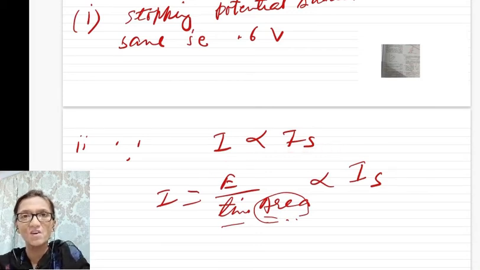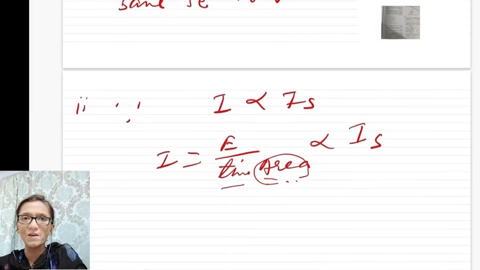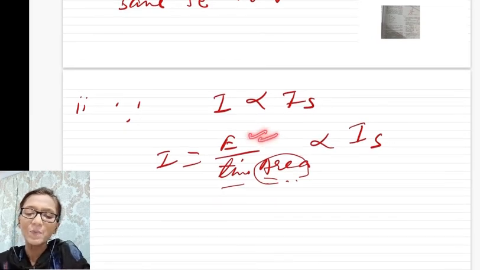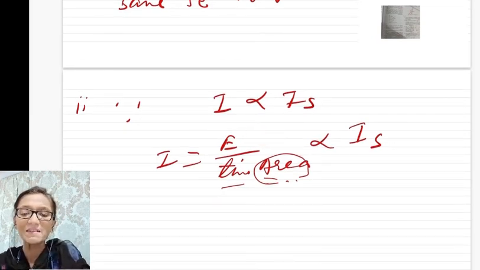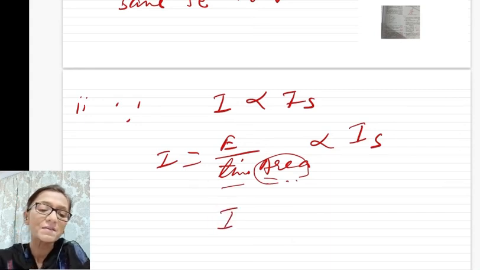This was one of the observations of Wilhelm Hallwachs and Philipp Lenard. And we also know that intensity is equal to energy per unit time per unit area. So if you are taking the source away, then the area will increase, but the energy of the source will remain the same.